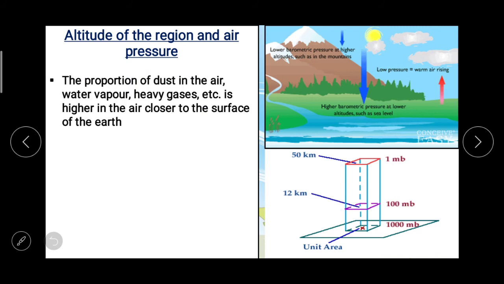The proportion of dust, जो हमें easily आँखों से दिखती है, dust in the air, the proportion of the dust in the air, water vapor, heavy gases, etc. is higher in the air closer to the surface of the earth. जितना नीचे नीचे नीचे हम एयर को देखेंगे उसमें डस्ट, वाटर वेपर एंड हेवी गैसेस ज़्यादा होते हैं एज कंपेयर टू द हाई लेवल इफ यू टॉक.